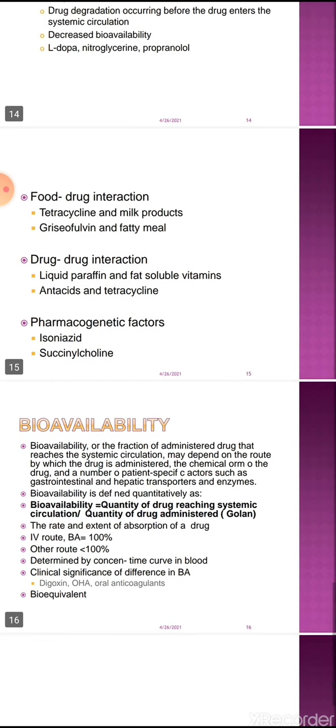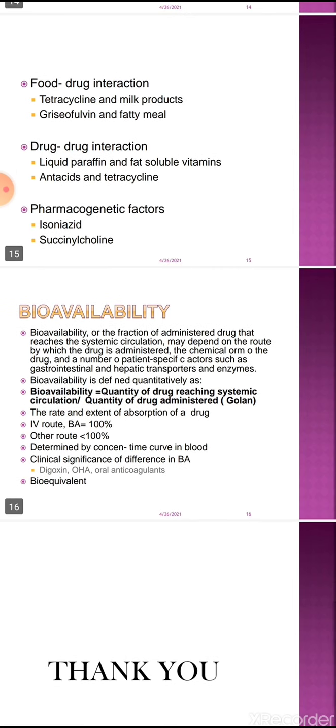So now we will discuss bioavailability. What is bioavailability? Bioavailability is the fraction of administered drug that reaches the systemic circulation.